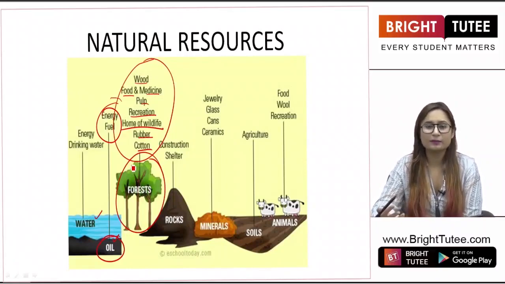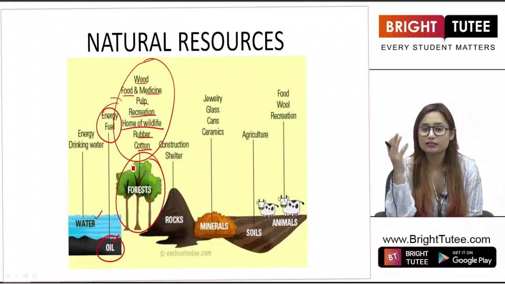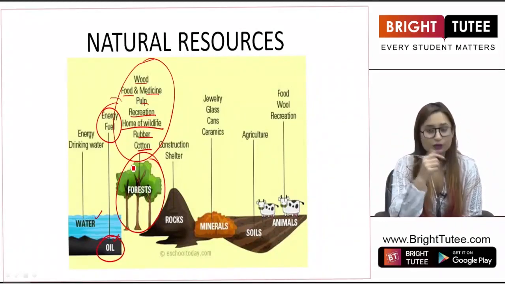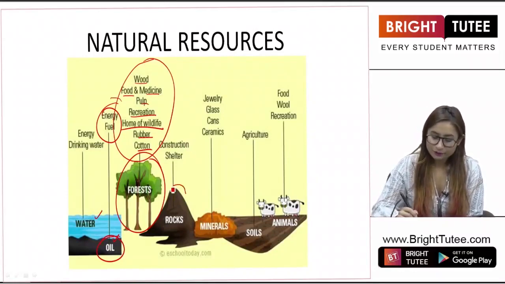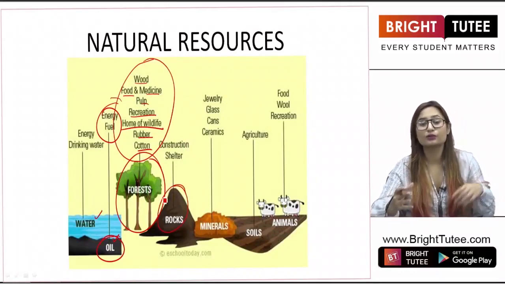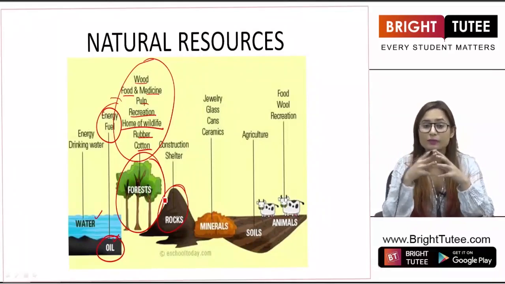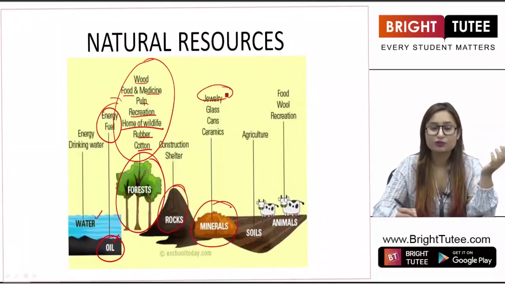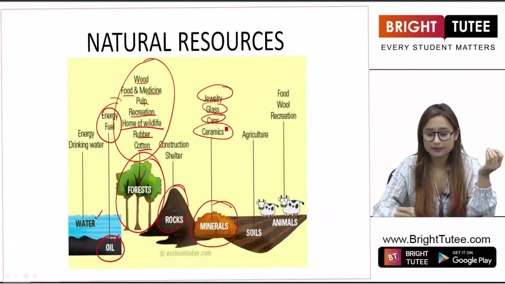Basically, you can imagine yourself a forest. What can a forest give to us? It gives us wood, it gives us medicines, it gives us shade, it gives us greenery, it gives us oxygen, right? There are a lot of substances which are useful to us that we obtain from forests. Then we have rocks. These rocks are used by us to construct our homes and buildings. Then minerals. How are minerals used? Minerals are used to produce jewelry, glass, cans, ceramics.